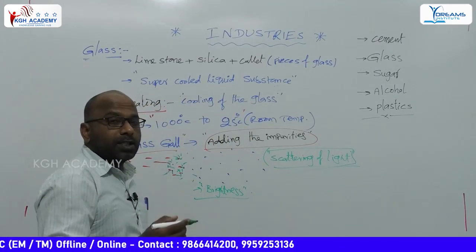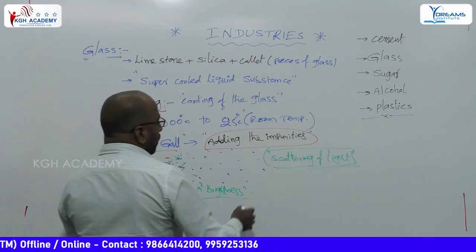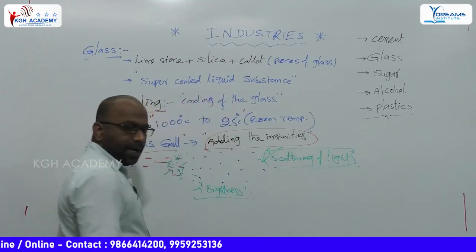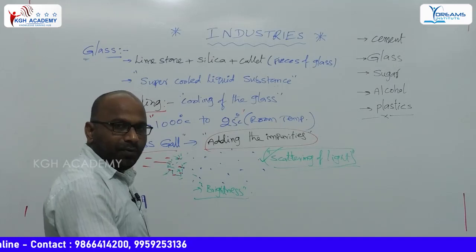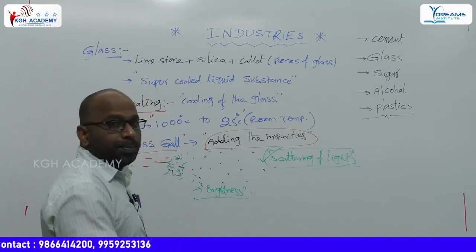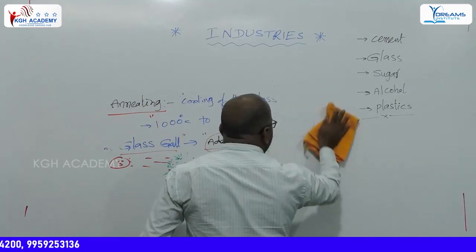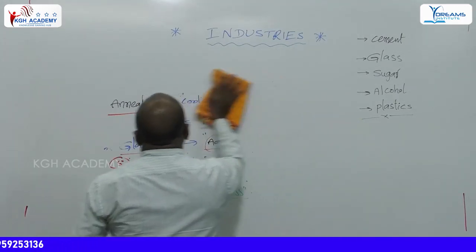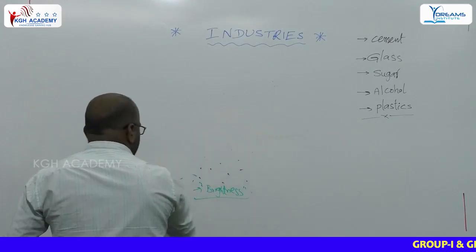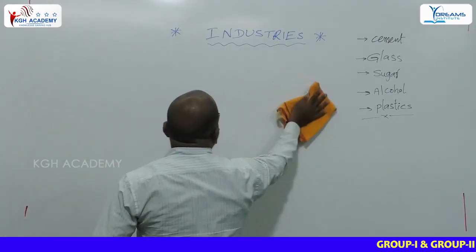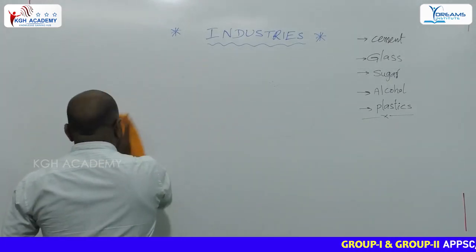Why do the broken glass pieces appear bright? Due to scattering of light, broken glass pieces appear bright. Different types of glasses are there. What are they, and what are the applications of the glasses?